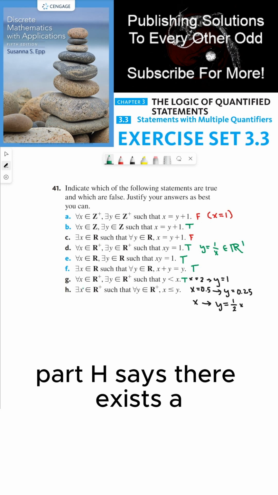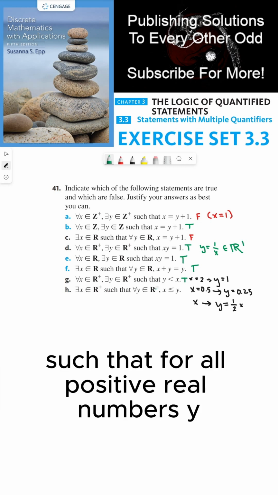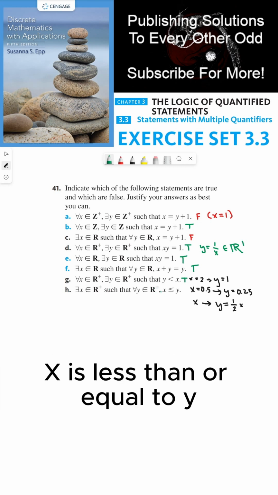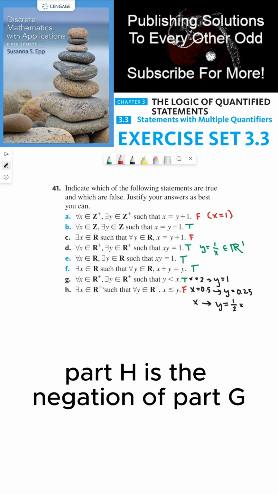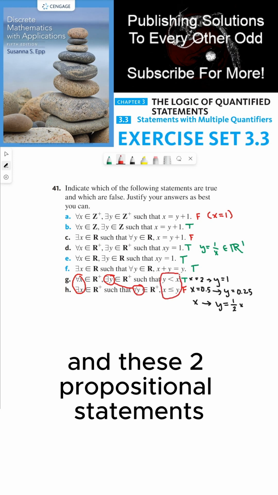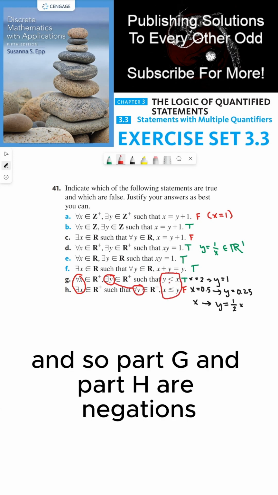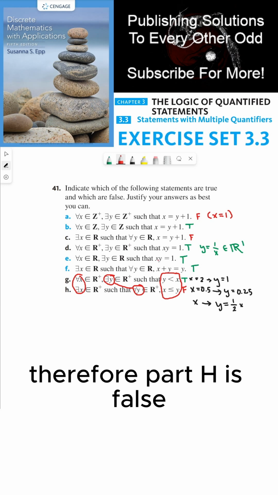Part H says there exists a positive real number x such that for all positive real numbers y, x is less than or equal to y. That's false because if you notice, part H is the negation of part G. The quantifiers have swapped, and these two propositional statements are negations of each other. And so part G and part H are negations. Since part G is true, that must mean, therefore, part H is false.